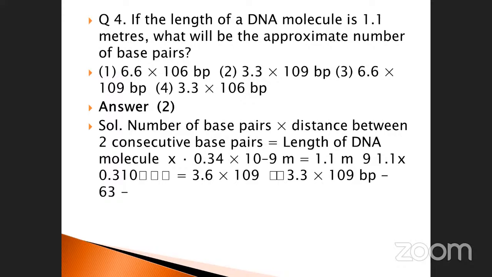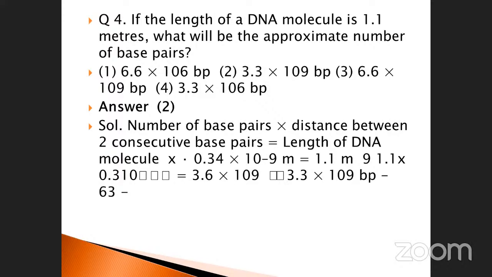Already you know about the human genome. Approximately how much? Maximum 3.3, isn't it, my dear student? Where there is 3.3, only options 2 and 4 can be the answer. These two will not come, so the first and third are omitted. From the remaining two, you already know about 3.3 into 10 to the power of 9 versus 3.3 into 10 to the power of 6. The nearest one is 9, so this is the correct answer exactly.